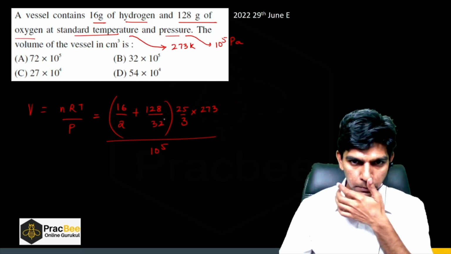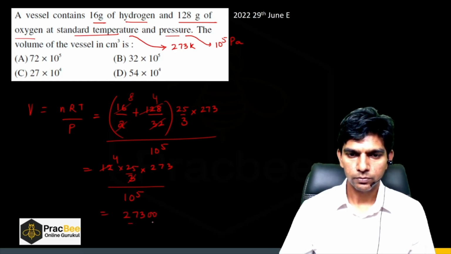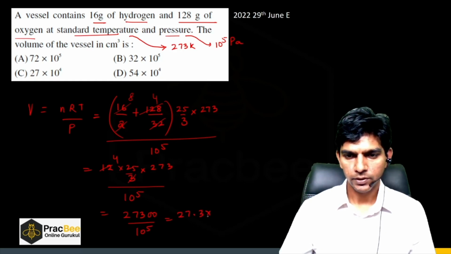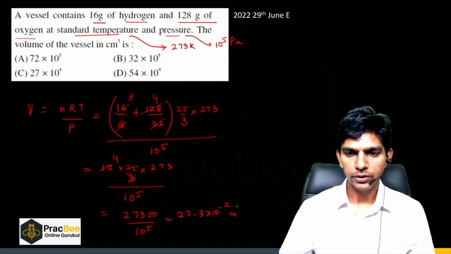Now let us simplify this. So this is 8, this is 4, so it is 12 times 25 by 3 times 273, divided by 10 raised to 5. So it will be 27300 by 10 raised to power 5, which is 27.3 into 10 raised to power minus 2. It is in meter cube.